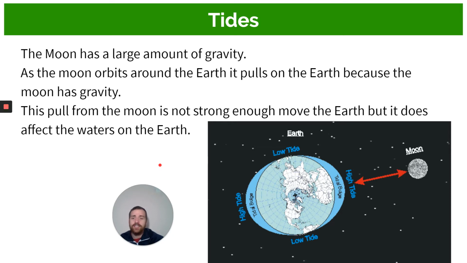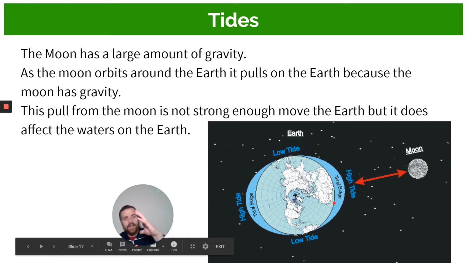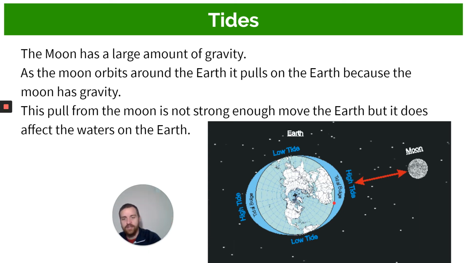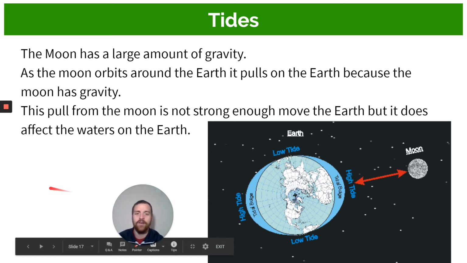All right. And that's the important thing. That's how tides are created. So if you look here, here's the earth. The earth is being pulled by the moon and it doesn't care. The earth is standing still. It's like whatever. But what happens is the water seems to rise up to a higher level instead of being pulled towards the moon. It's never going to be pulled off the earth. It just gets a bit higher above the earth.